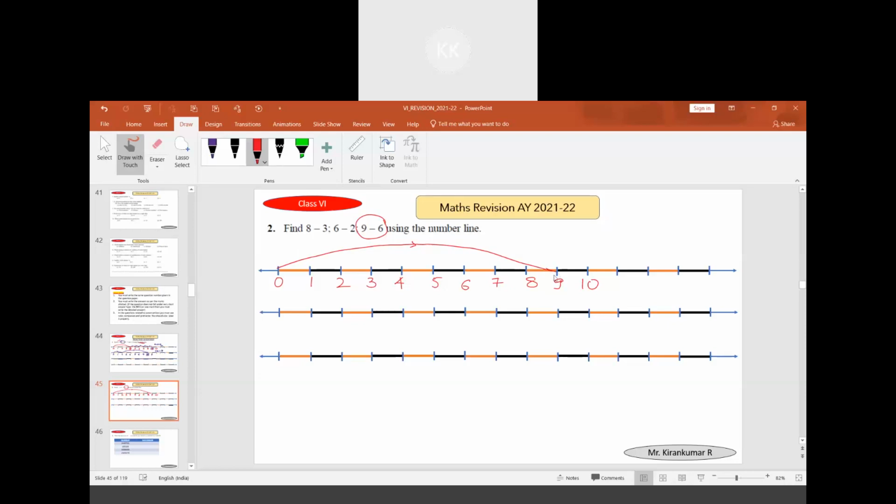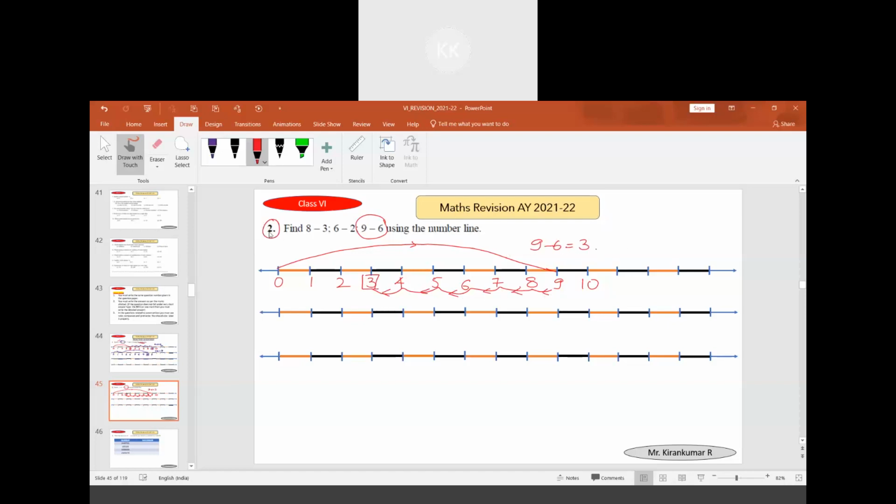This is where 9 is there. Now you have to move 6 steps backwards: 1, 2, 3, 4, 5, 6 steps backwards. And the answer obtained is positive 3. So 9 minus 6 is positive 3.